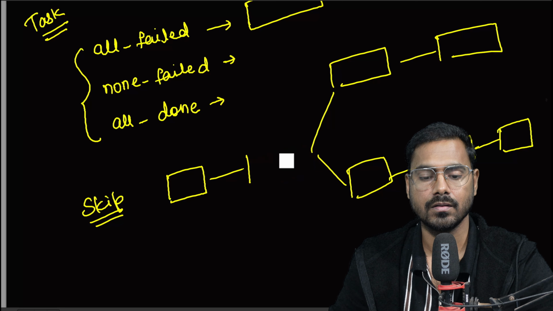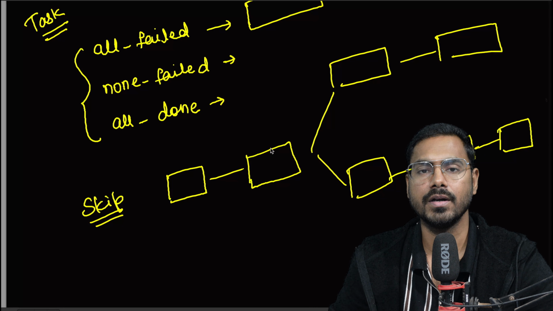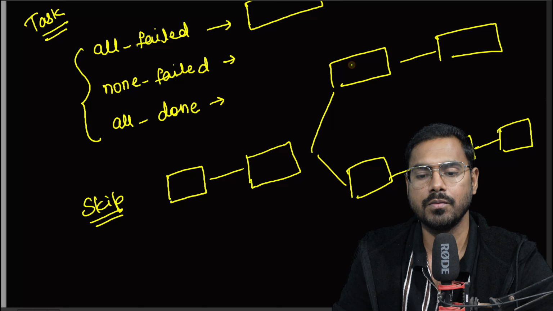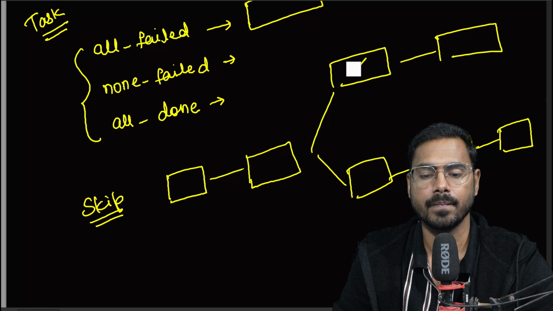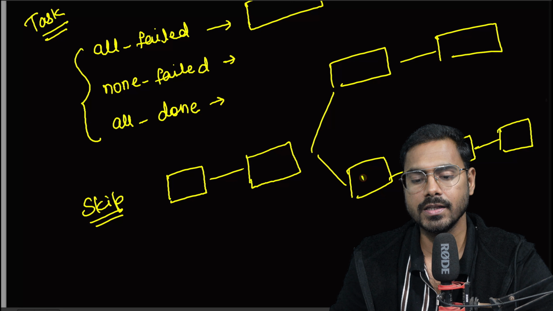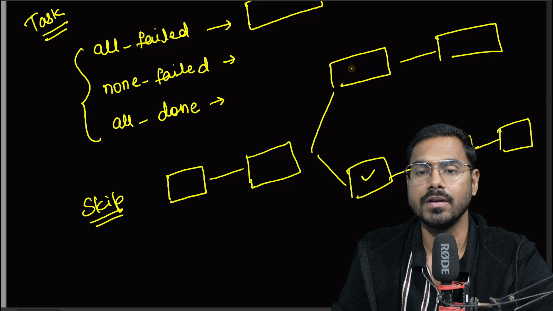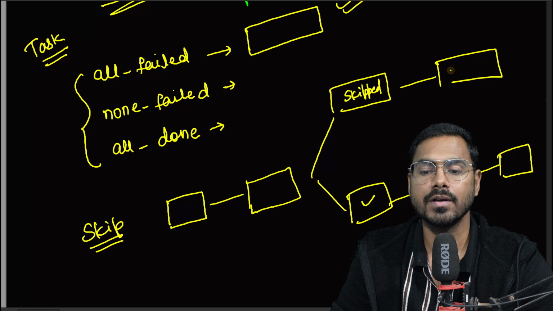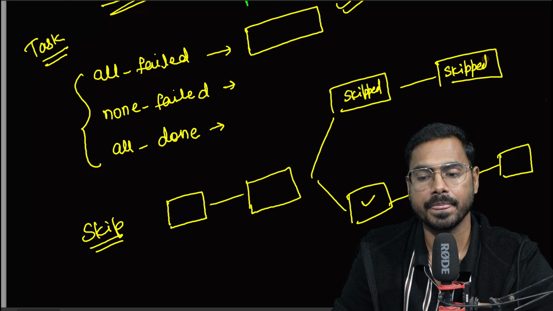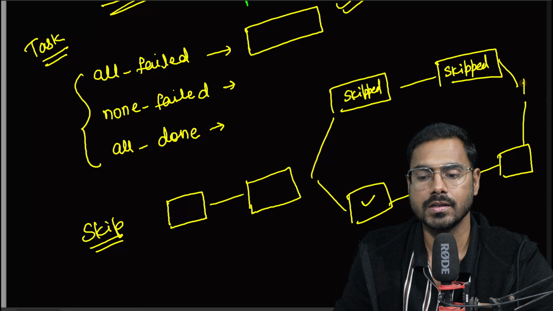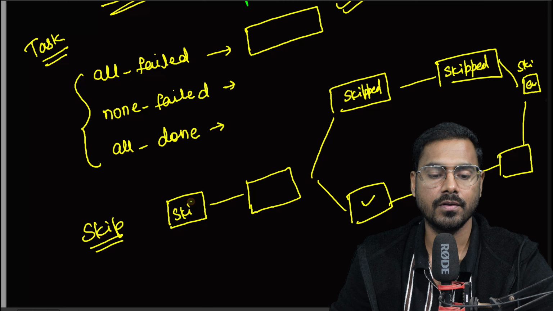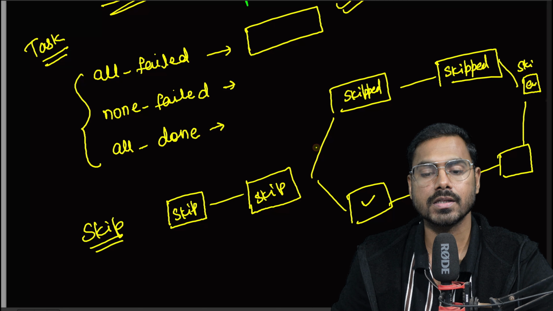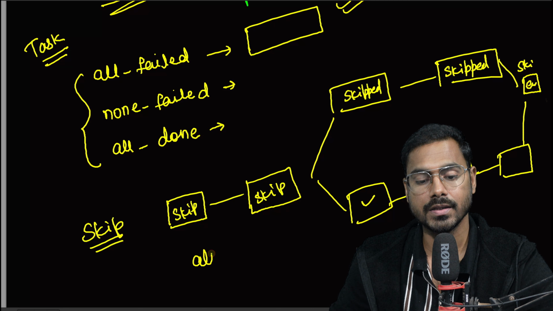Maybe this is a branch Python operator, and this flow ran, but this got skipped. So whatever task comes after this will also be skipped, even after joining, at the end. Even though the skip was happening from here, all the tasks will be skipped if the trigger rule is set to all success. So that is where we have different trigger rules.